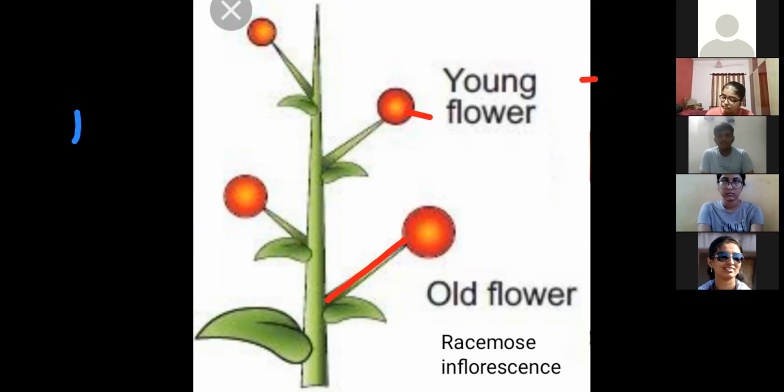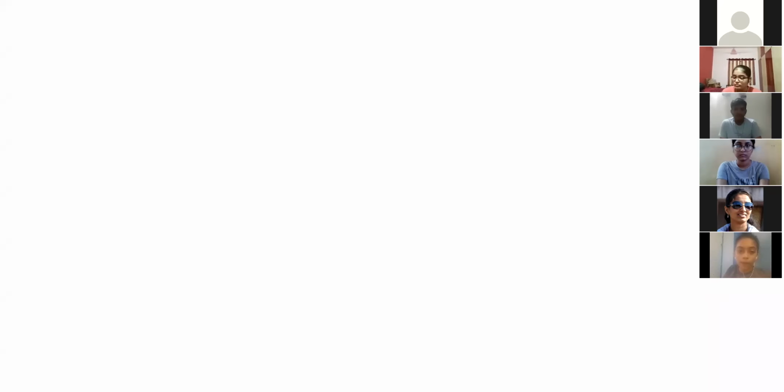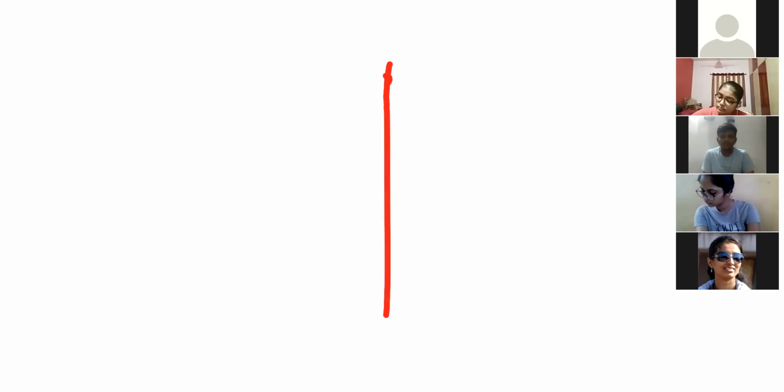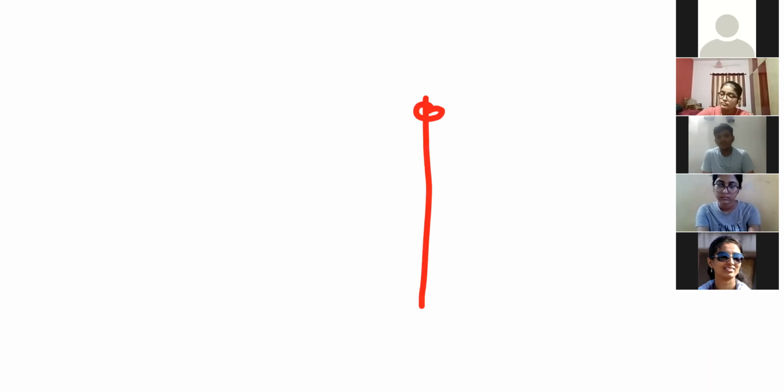Now we understand cymose inflorescence. In cymose, this is the main floral axis. Understand this? Here the tip, like in hibiscus, solitary, transforms into a flower.